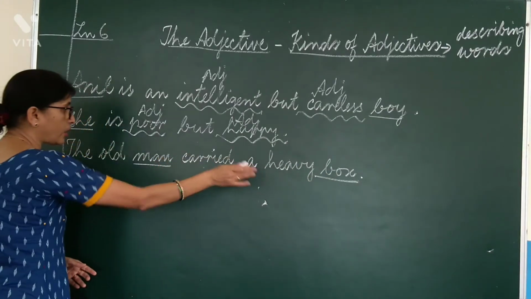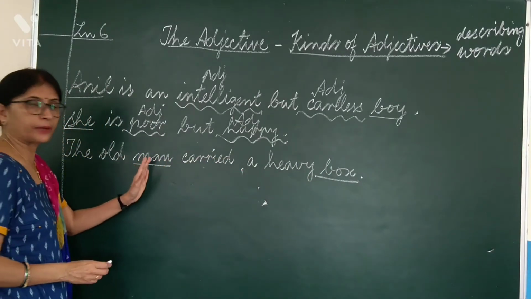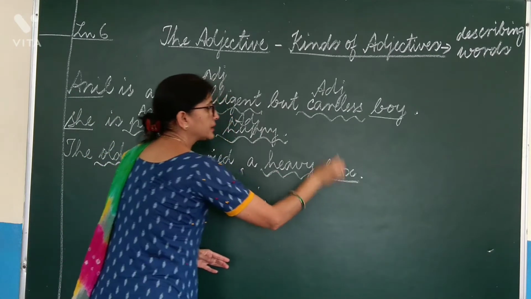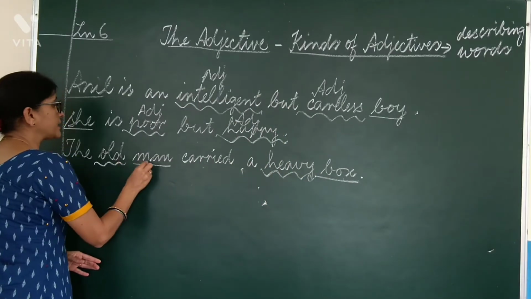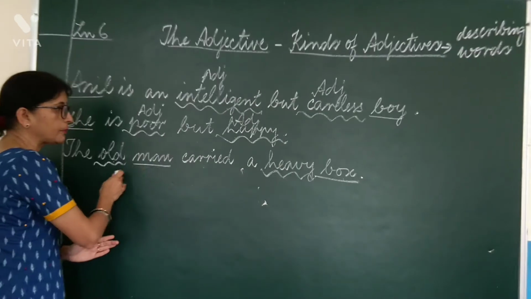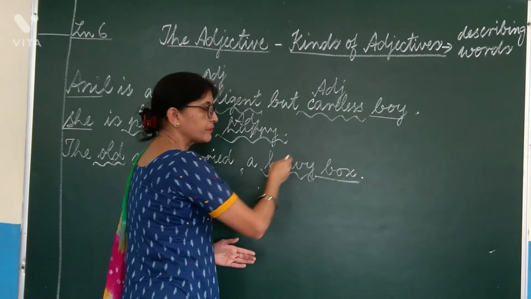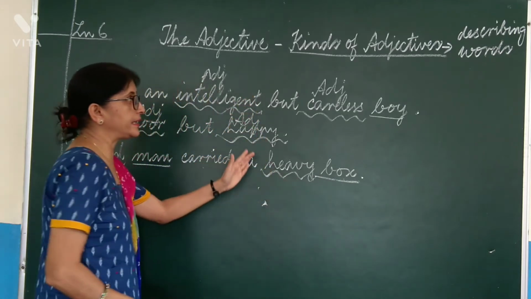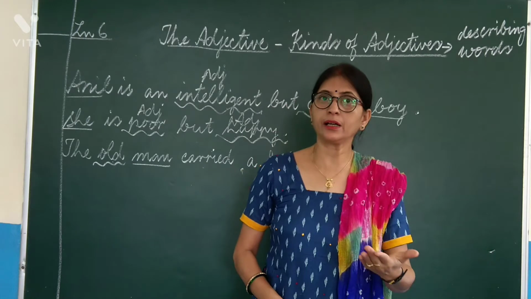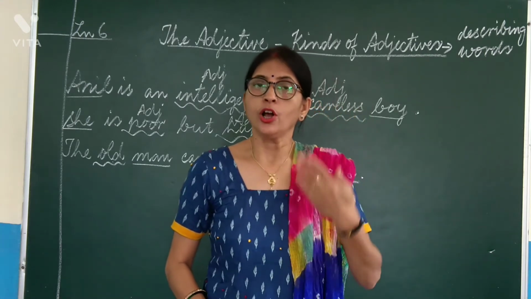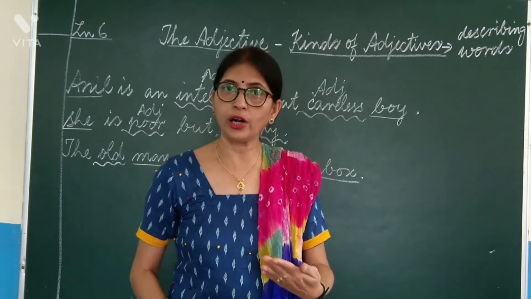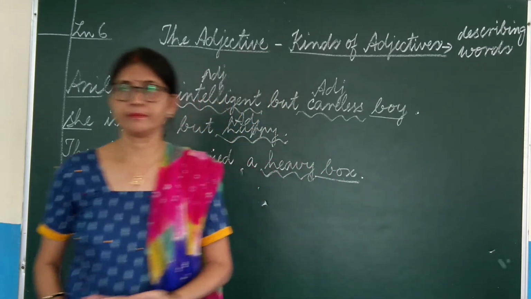So these are the nouns and which words are describing them? This old is adding meaning to man. What kind of man? Old man. What kind of box? Heavy box. So we can say that words which are used to describe a noun or a pronoun or to add meaning to a noun or a pronoun are called adjectives.